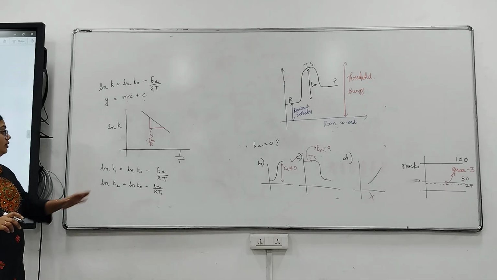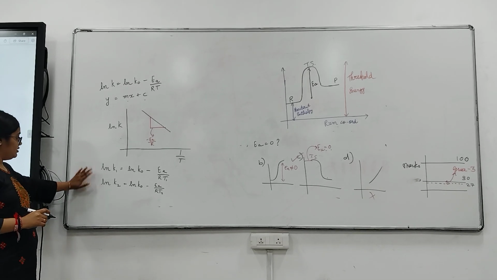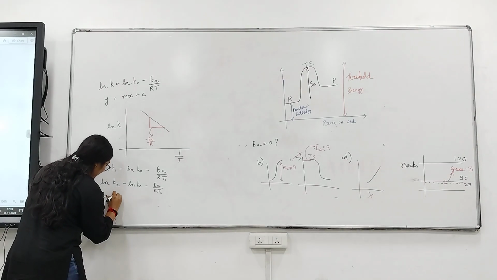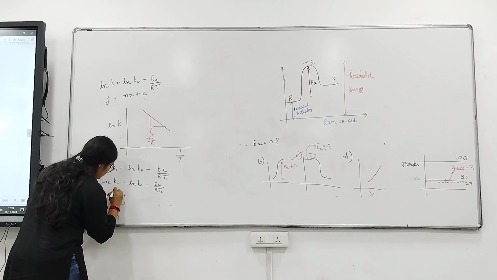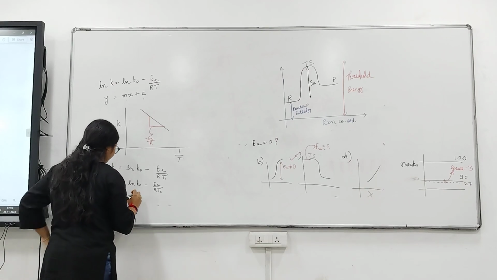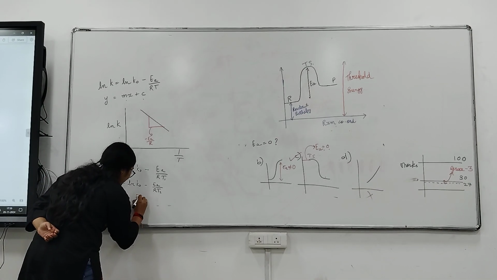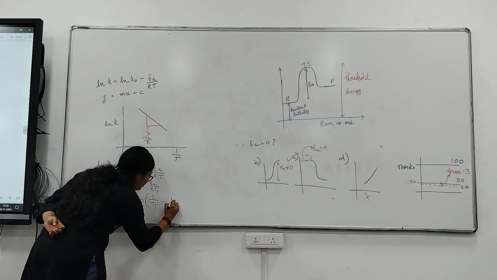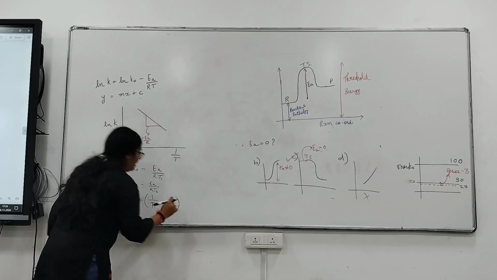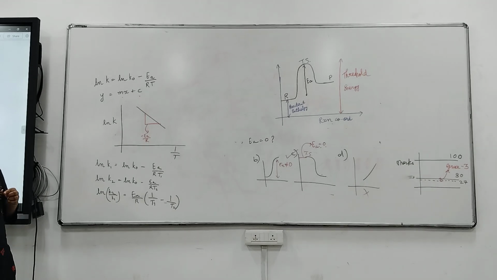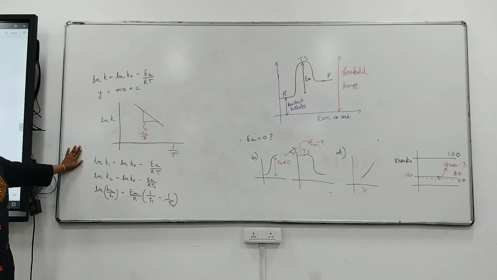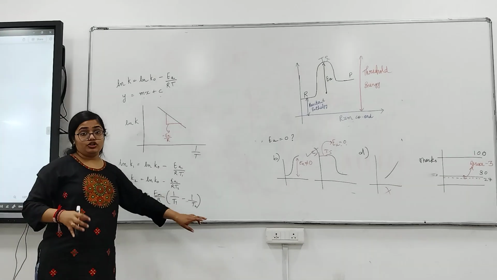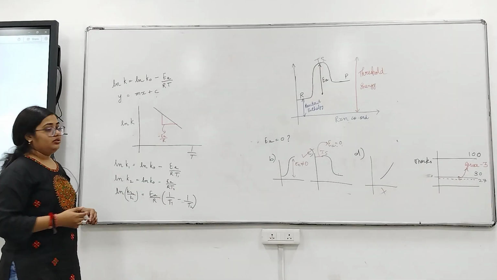Now if we subtract the first equation from the second, we get ln K2 by K1 equals Ea by R times 1 upon T1 minus 1 upon T2. This is the form of the equation we write when we want to know two different rate constants at two different temperatures for one particular reaction.